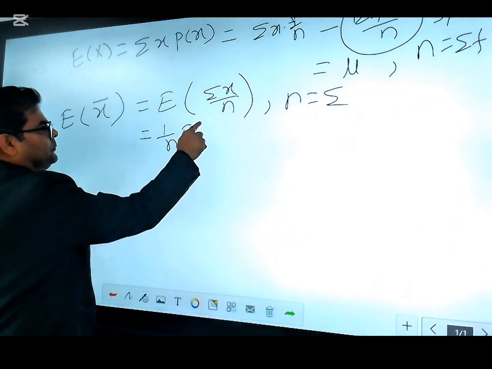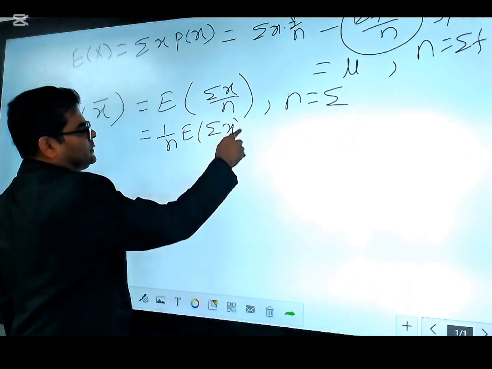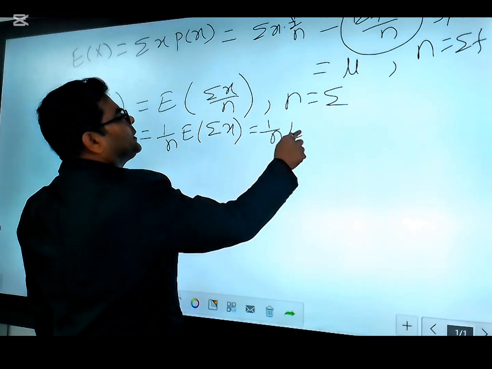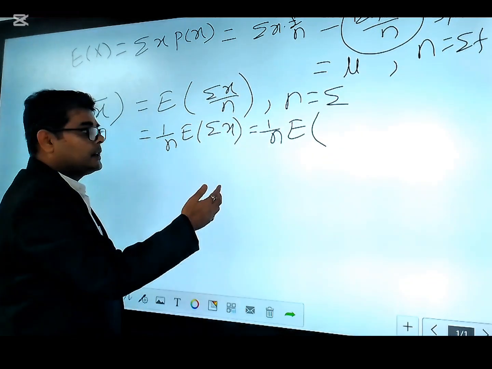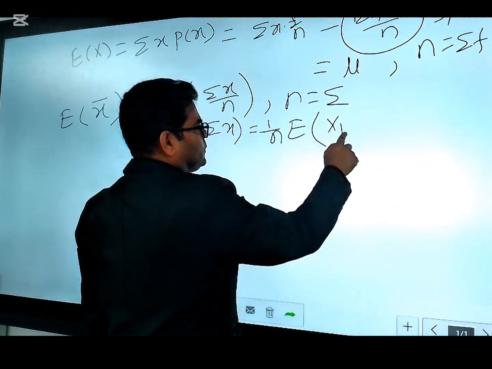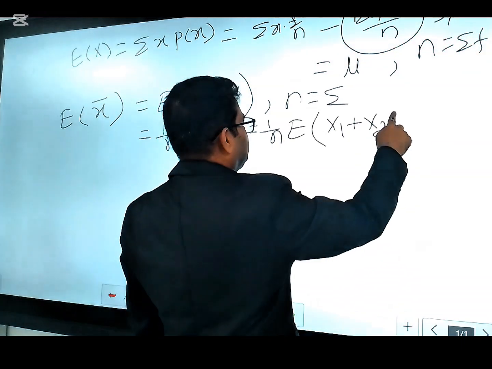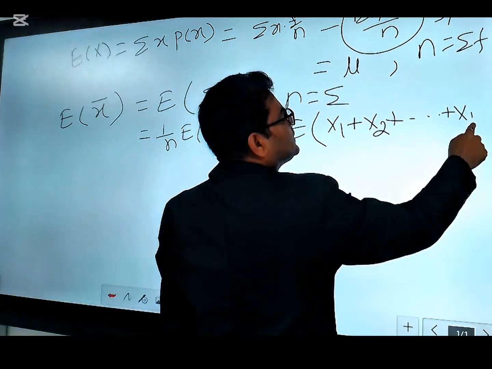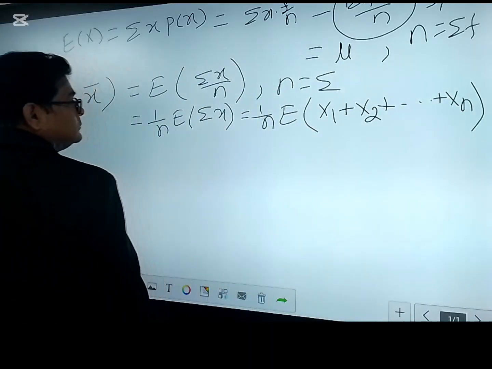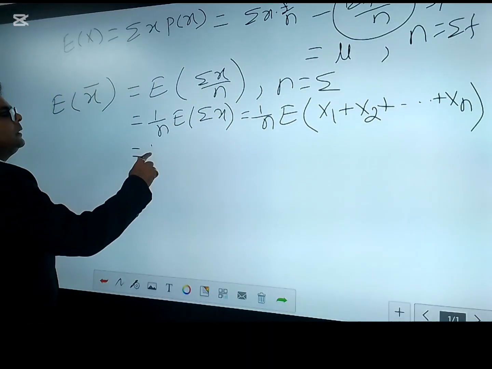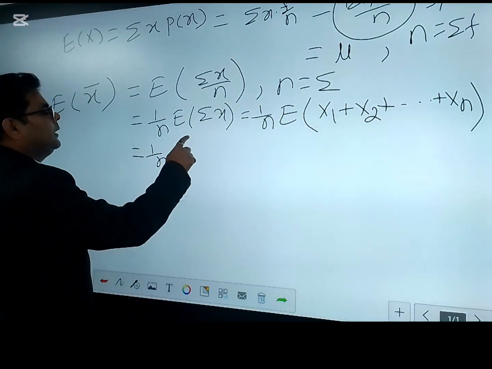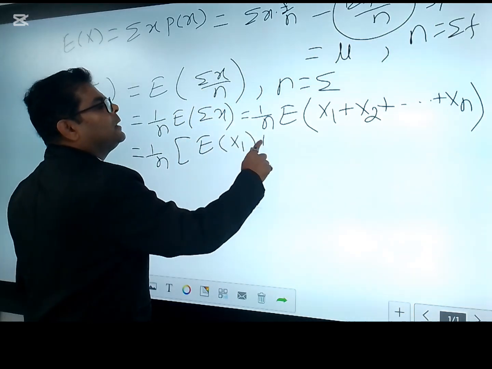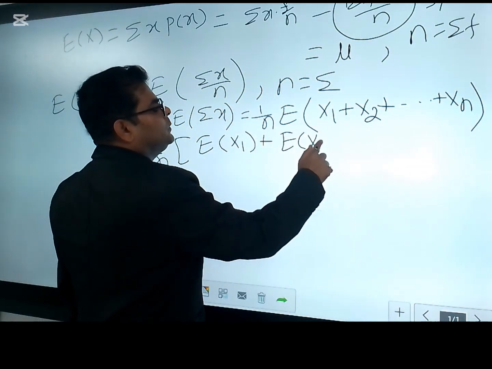So the expectation of summation of x equals 1 by n times the expectation of, there are many x, so you can write x1 plus x2 plus, if there is a sample of size n for example, so on up to xn. After that we see this is 1 by n, and insert the expectation inside: expectation of x1 plus expectation of x2.